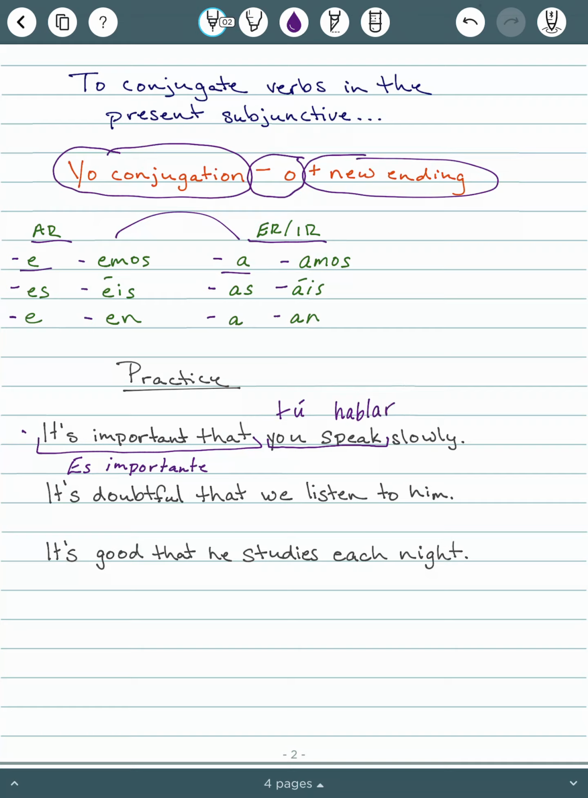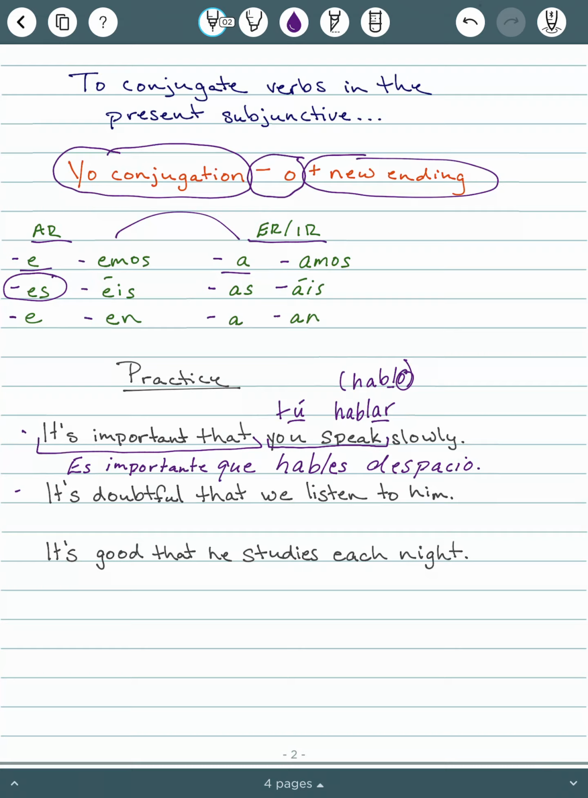So we need to be thinking about the yo conjugation, because remember, yo conjugations are not always just regular. So our yo conjugation is hablo. We're going to take off the o. Es importante que. So take off my o, and then it's a tú conjugation for an AR verb. So it will be es there. Que hables slowly, despacio.